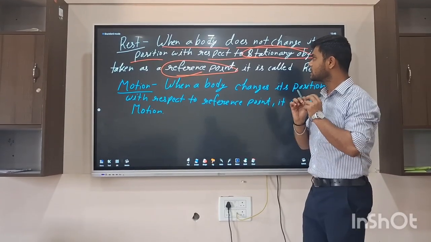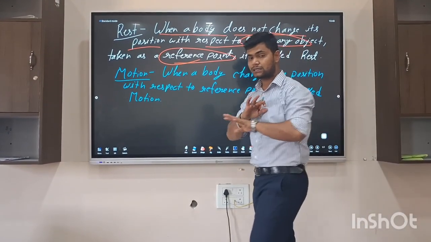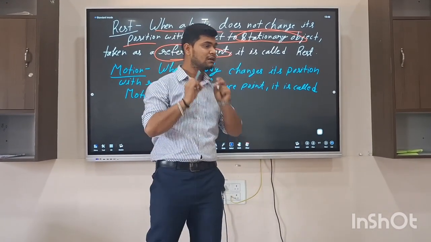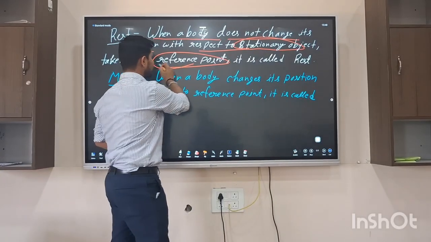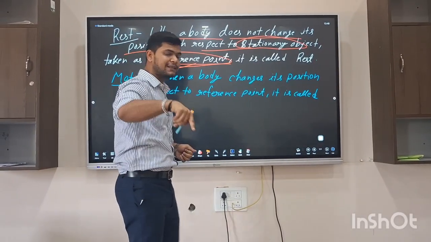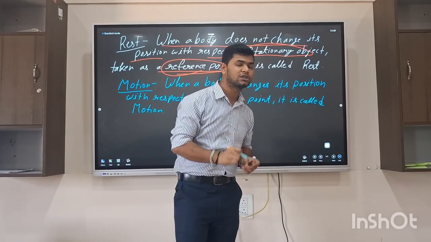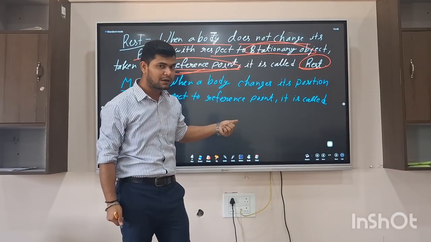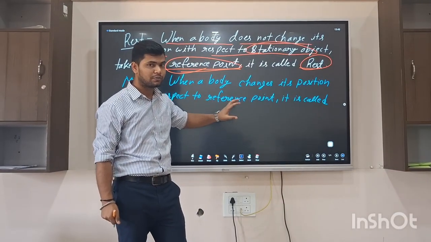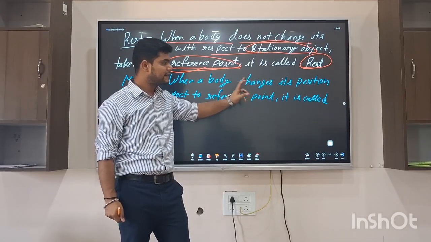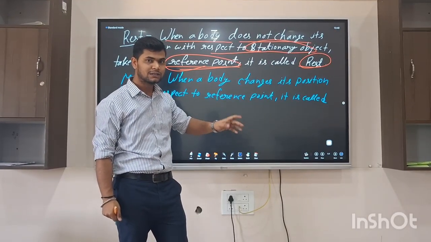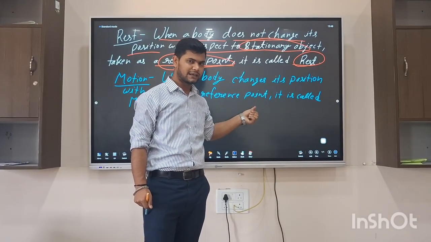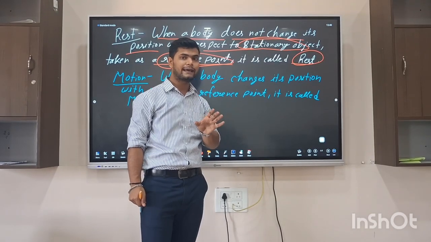So when the body does not change its position, it remains at the exact position with respect to the reference point. According to that reference point, if the body is not changing its position, it is always called at rest. In the previous example of the bus, when the bus was stopped, according to person C, A and B both were at rest. Same, according to A, B was at rest, and according to B, A was at rest.